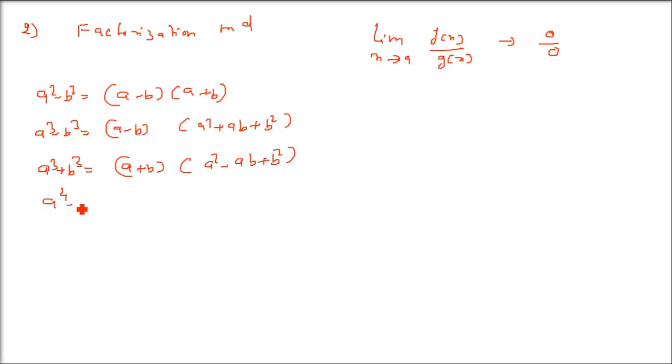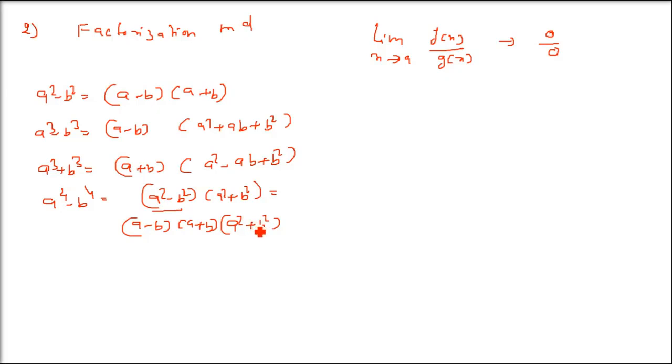Then we have a to the power 4 minus b to the power 4. So here you get a square minus b square into a square plus b square. And this a square minus b square can also be opened, a minus b, a plus b, into a square plus b square. So this formula we are going to use a lot.